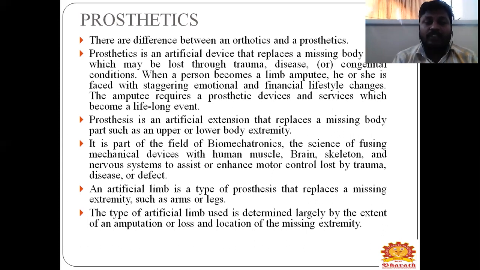An artificial limb is a type of prosthetic that replaces a missing extremity such as arms or legs. The type of artificial limb used is determined largely by the extent of amputation or loss and the location of the missing extremity.